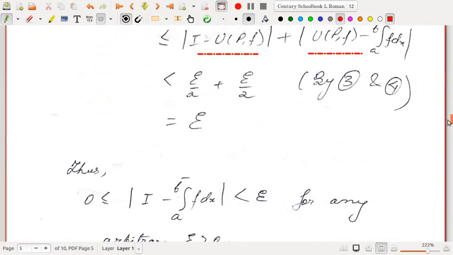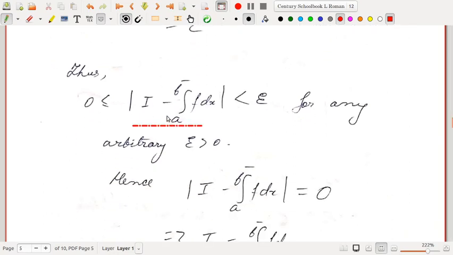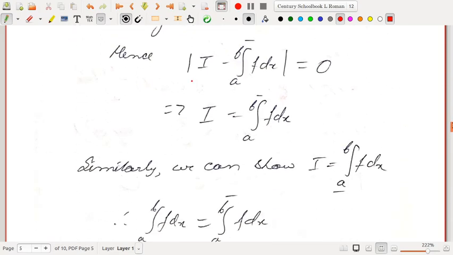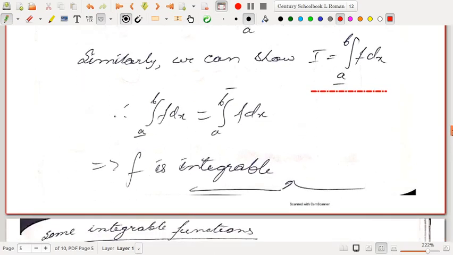Okay, so ultimately we have got 0 less than or equal to the modulus of this quantity and less than epsilon for any arbitrary epsilon. We started with any arbitrary epsilon, so hence this quantity has to be 0. This is the only option. This is a non-negative quantity which is strictly less than every positive real number, so it has to be 0. So I equals the upper integral of f dx from a to b. Similarly, we can show that I is also equal to the lower integral of f dx. So that means the lower and upper integrals are equal, that is, f is integrable. Okay.